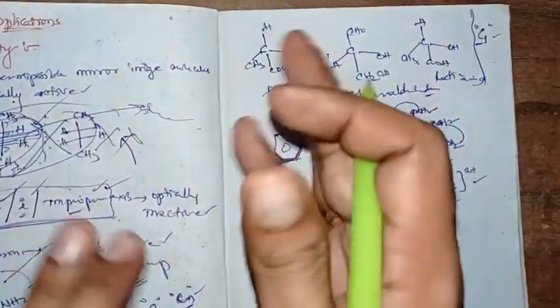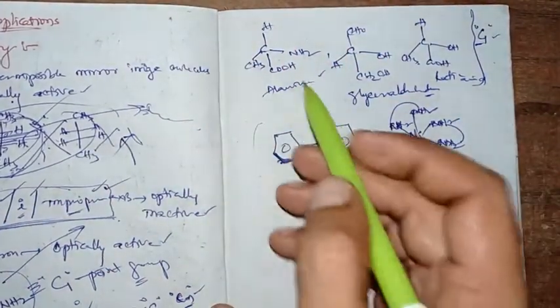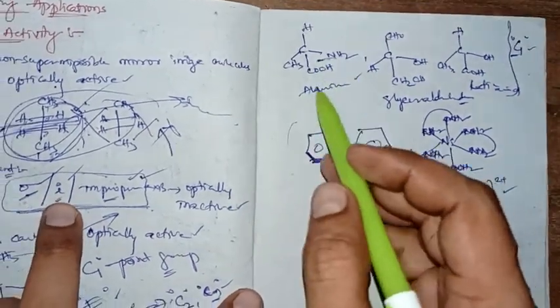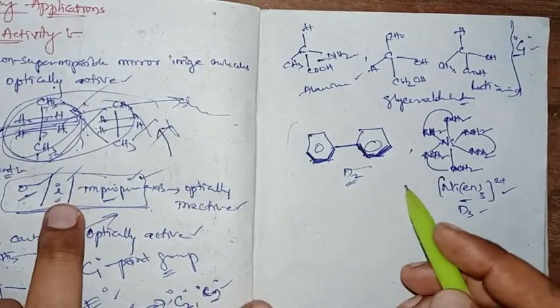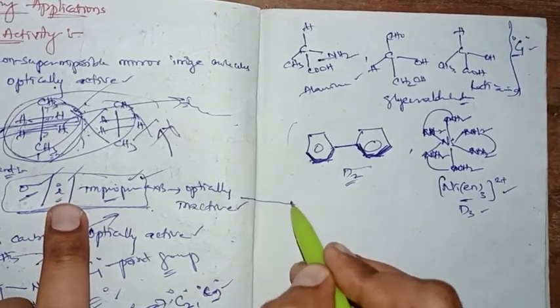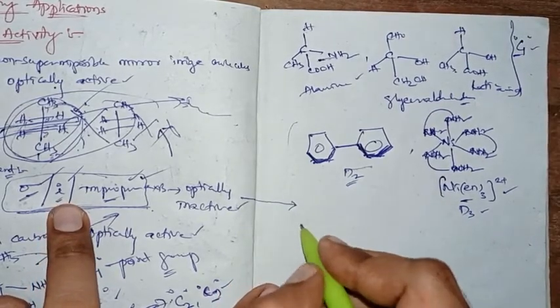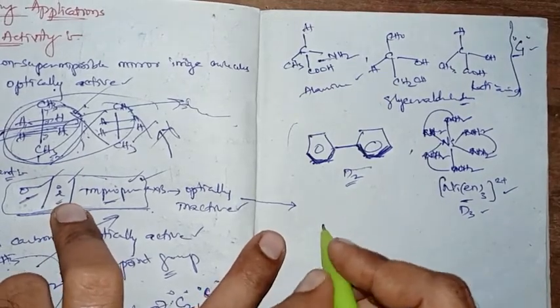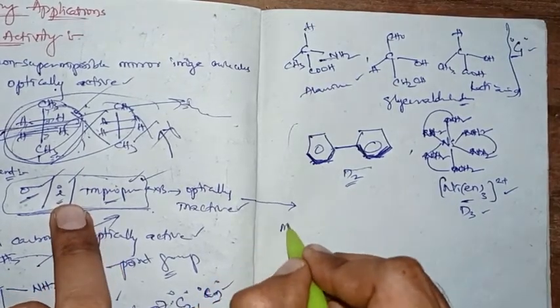So while we examine these, right, they never possess any plane of symmetry or improper axis or inversion center. This statement can also be modified slightly, such as: a molecule with any improper axis will be optically inactive.